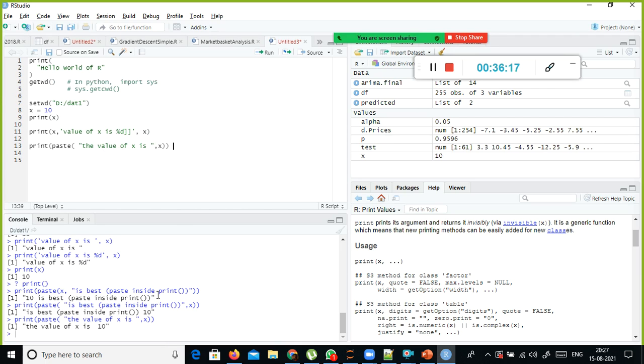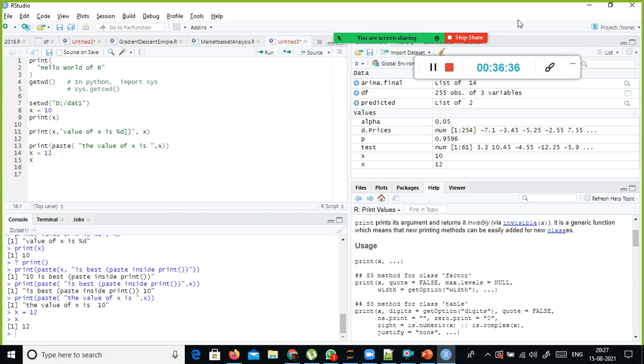The only thing is, the print is not as simple as how we did it in Python, right? So it's not pretty straightforward. Okay, the next one is x equal to 12, right? So x, the value of x. See, like Python, even R is also case sensitive. Okay, the small x is different from capital X.